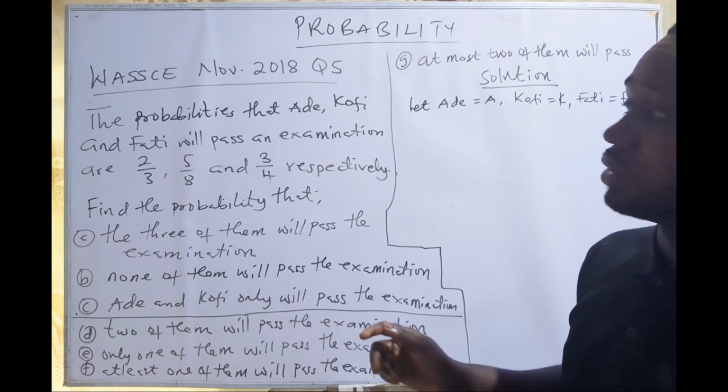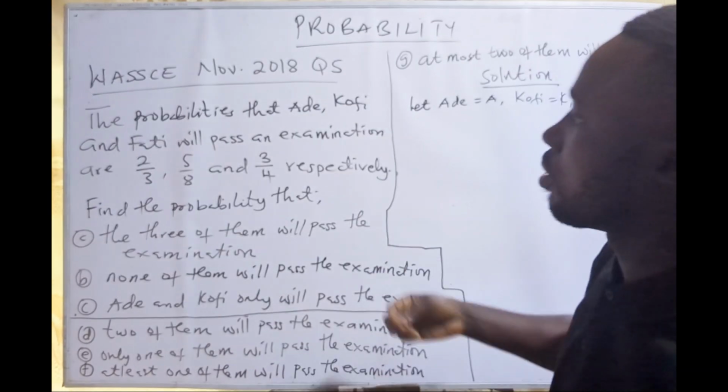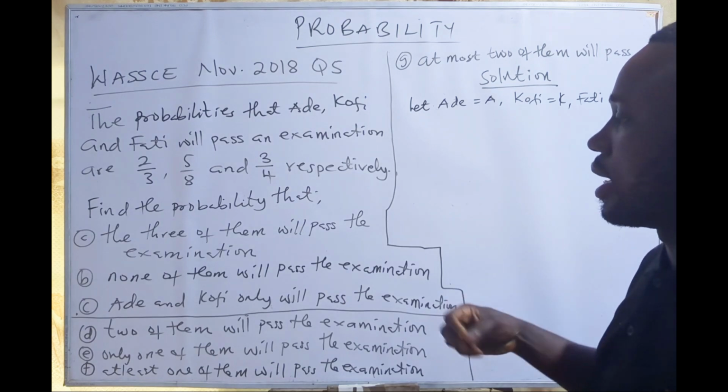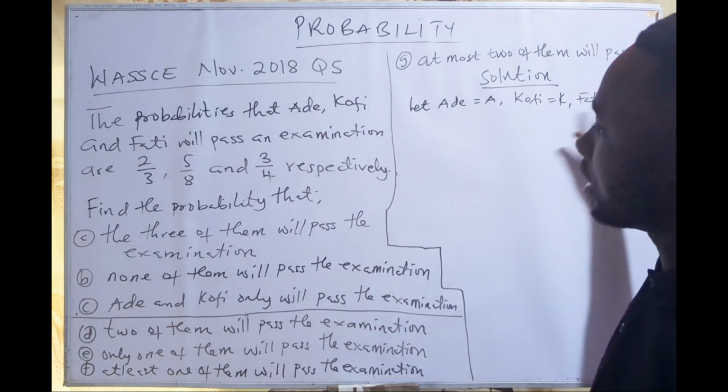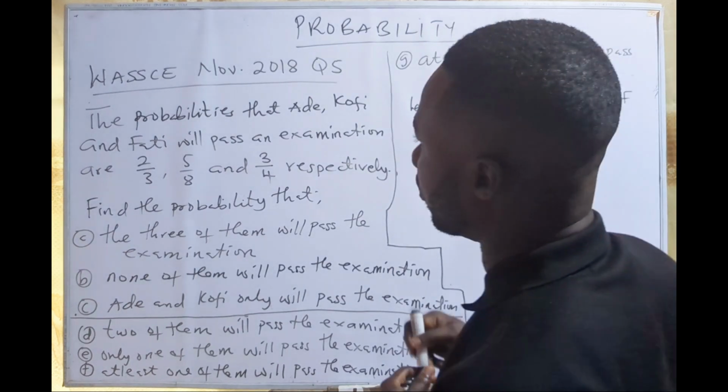Because we are given the probability of them passing the exams, let's also find the probability of them not passing the exams, so that when we are done with all the probabilities, we can answer all the questions there.